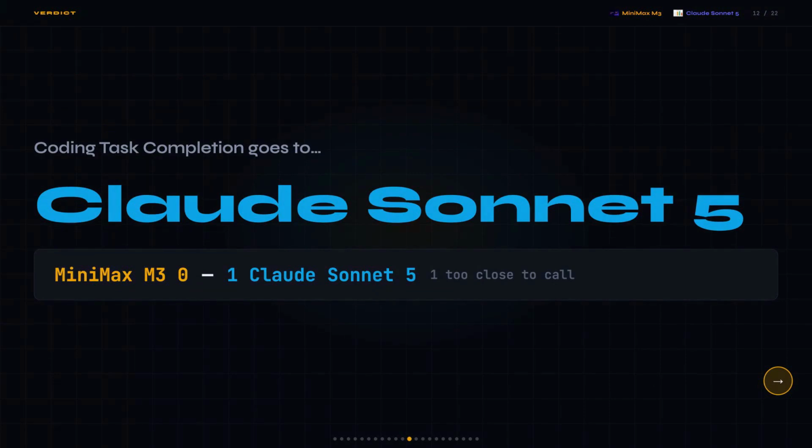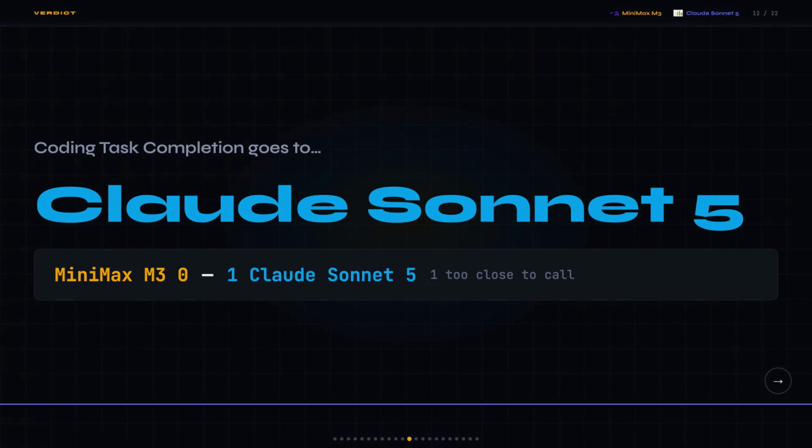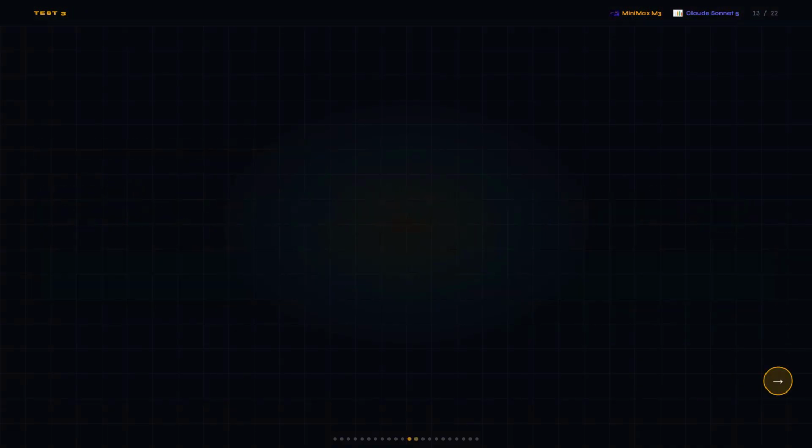Honestly, I was expecting a closer fight on coding given M3's size, but Sonnet 5 leads on every independent benchmark I could find. Claude Sonnet 5 takes this one, and that puts us at MiniMax M3 0, Claude Sonnet 5 1, one tied. The 14.4 point Terminal Bench gap is the biggest single delta in this comparison, and even with the scaffolding caveat, Sonnet 5 is the stronger coding model right now.